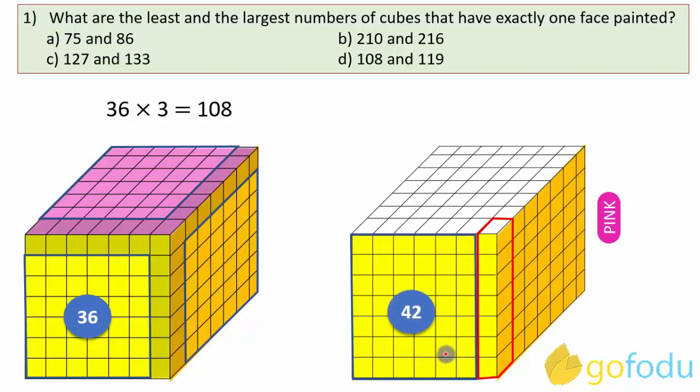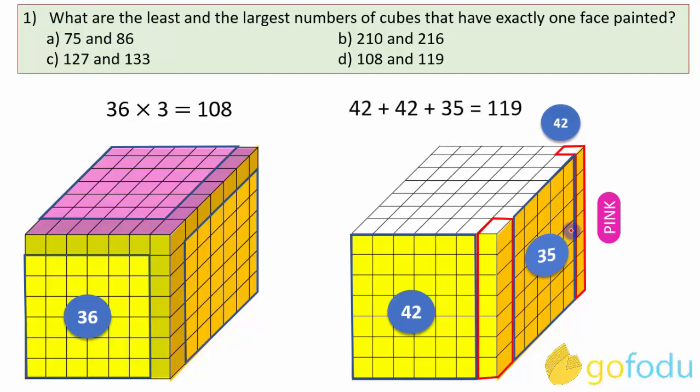Now for the orange face, we will miss out on these two columns. These cubes are two face painted ones. So in this case, we will have 5 cubes in a single row and a total of 5 into 7, that is 35 cubes with one face painted. For pink, it will be the same as that of yellow: 6 into 7, 42 cubes with one face painted. So a total of 42 plus 42 plus 35, that is 119 cubes with one face painted.